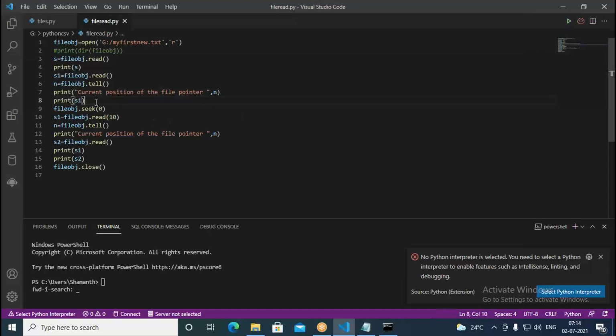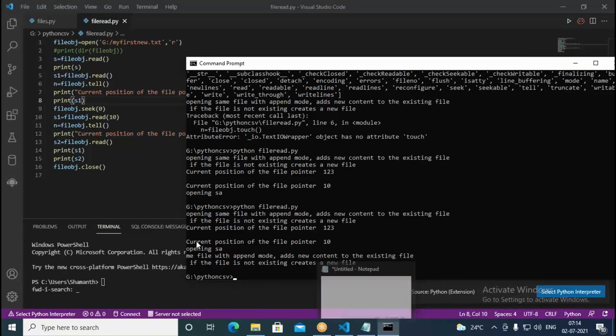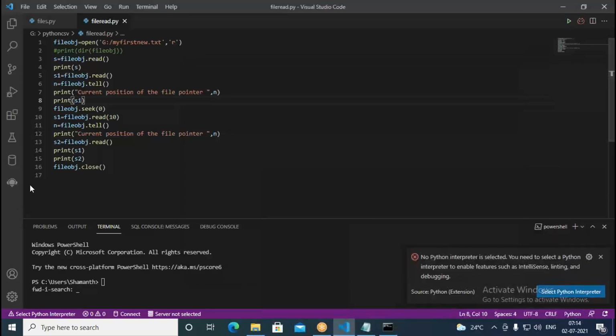Then what I'm doing, I'm printing S1. When I try to print S1, it's printing an empty string, because no data is available. Now the next thing: file object.seek(0). What is happening with this? It's moving to the beginning of the file again.